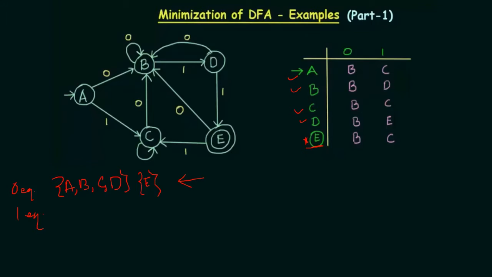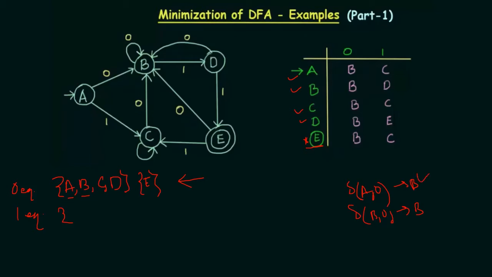So let me take an example. Let's say first of all we have these two states A and B. Delta A comma 0 is producing B. Delta B comma 0 is also producing B.